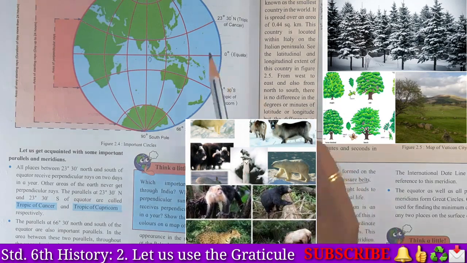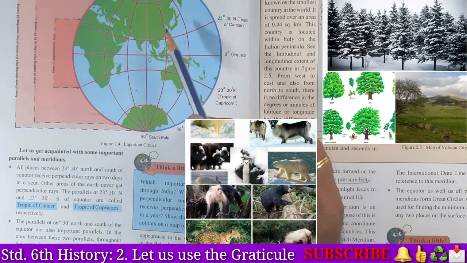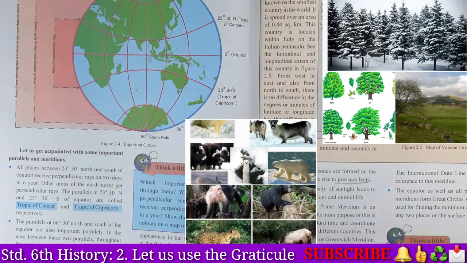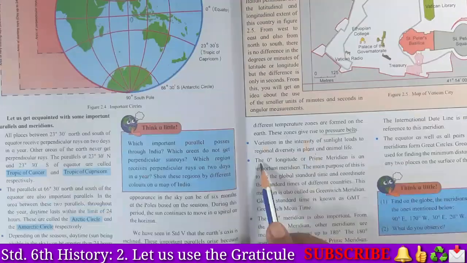Then in the moderate area we see all kinds of trees. In the torrid zone we see very few trees. So in this way we see variation in plants as well as animals. Okay student, have you understood? Very good.